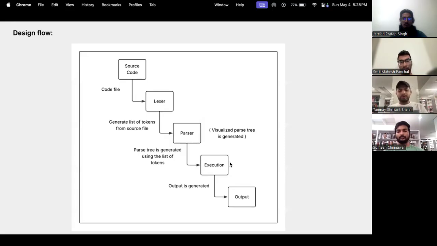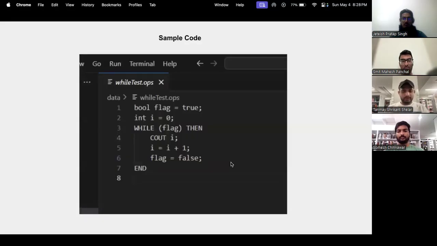Now let's look at a simple OOPSie program to illustrate further. Smit, if you could just move to the next screen. Yes. So in this example, a while loop executes only once.